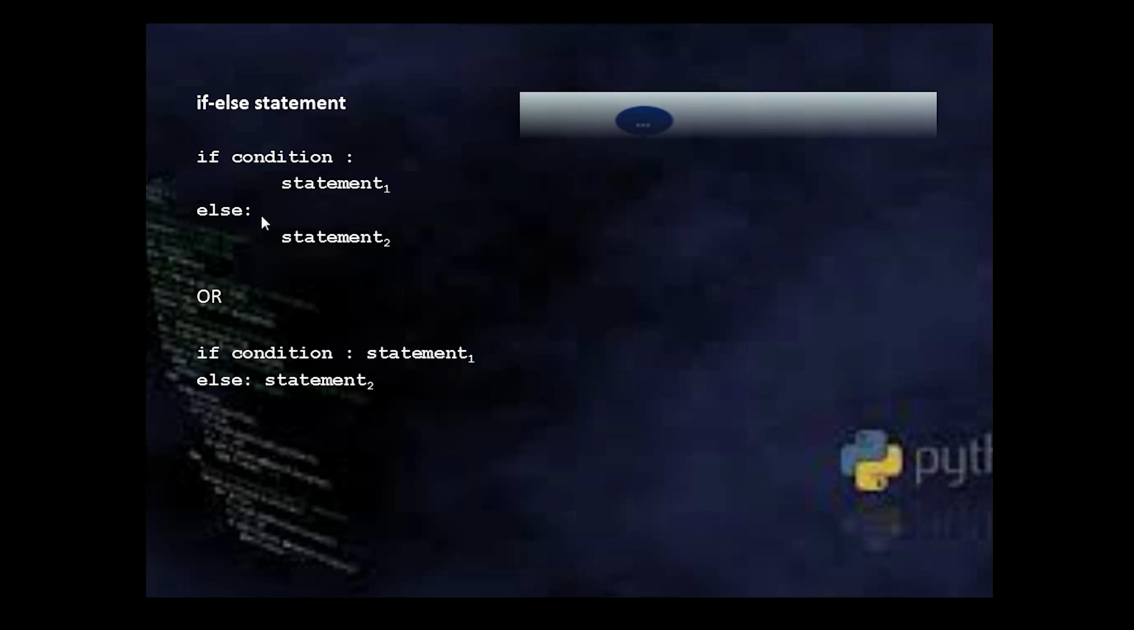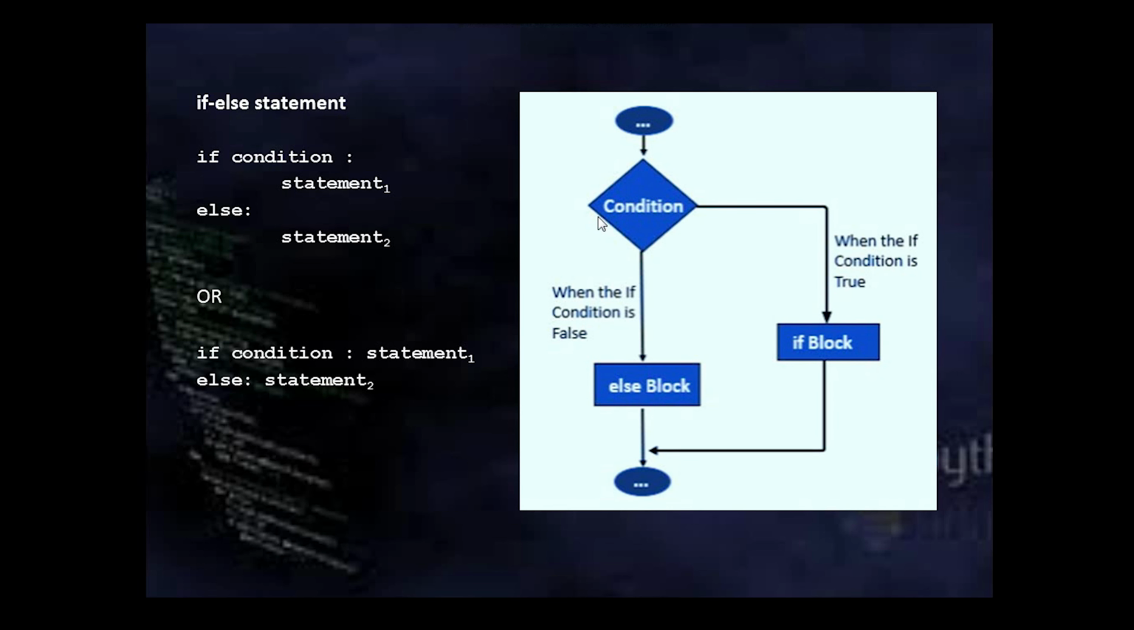In flowchart form, I'll try to explain. First, it will test for the condition. The outcome of the condition can be true or false. If it is true, it will perform the if part. If it is false, it will perform the else part. But anyway, after the if part or else part, it will continue with the statement which is after the if else.